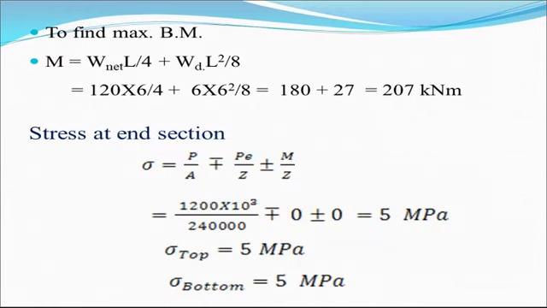So again we use the same formula to find the maximum bending moment, W net L by 4, and due to dead load W_D L square by 8. This is the same, this is different. In the first and second examples we got 327, but here the bending moment is 207. Again the stress at the end, repeat the same procedure. We get the stress at the end, sigma top is equal to 5 and sigma bottom is equal to 5, because the eccentricity at the end is 0.